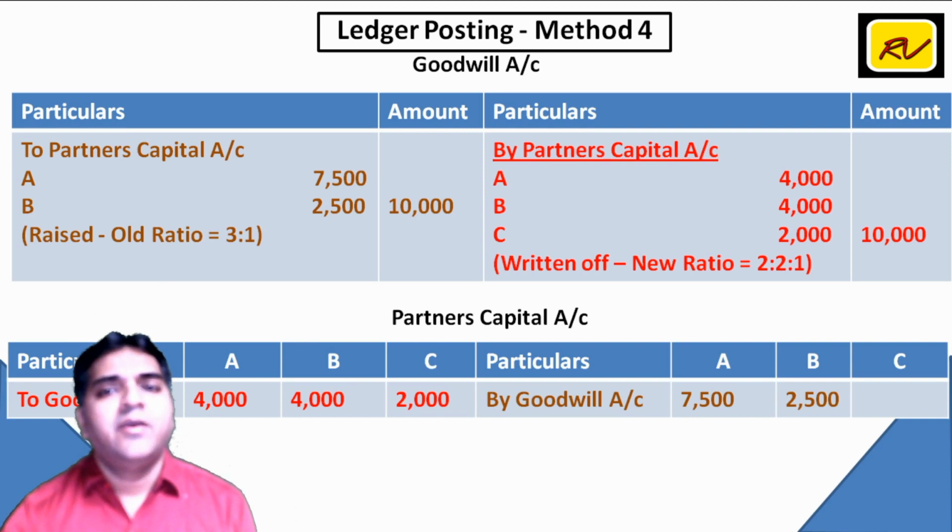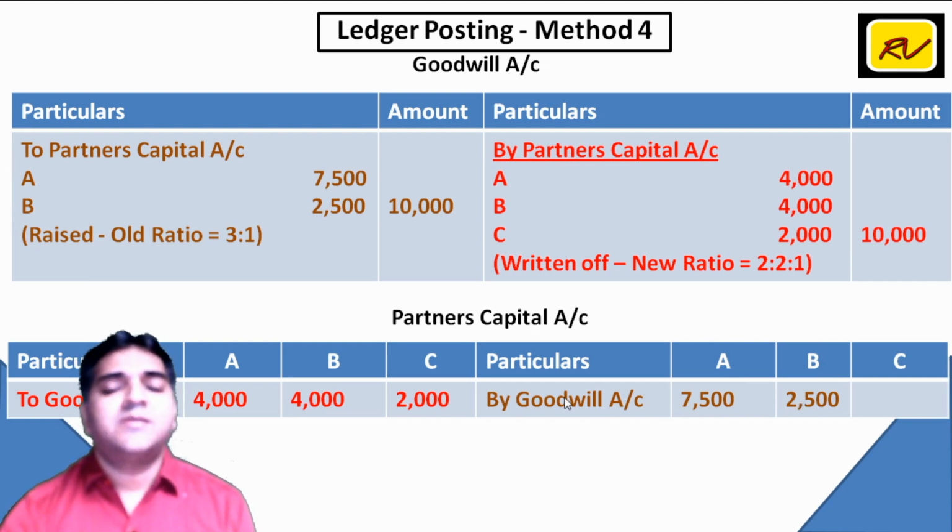First entry, goodwill account debit, A and B are the old partners. Old ratio is 3:1. So 7,500, 2,500. Goodwill account debit to partners capital. So partners capital की credit में लिखा by goodwill, which means A should get 7,500, B should get 2,500.